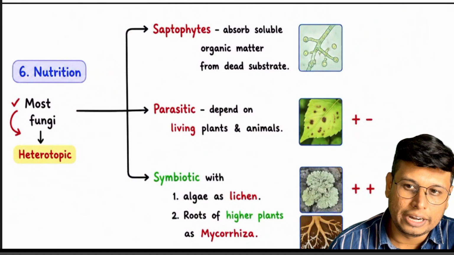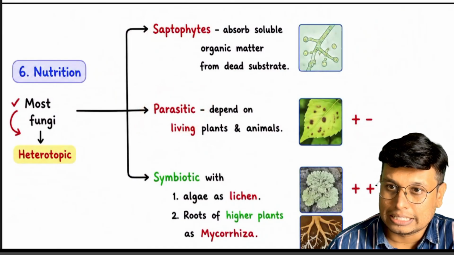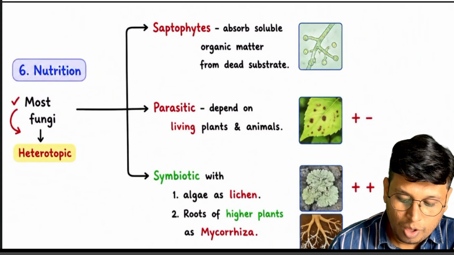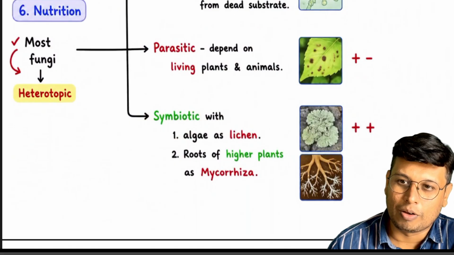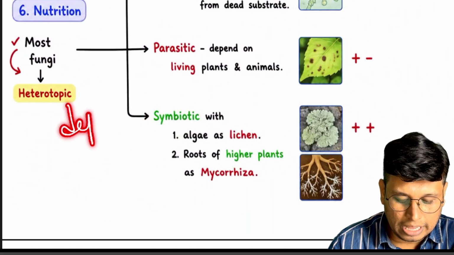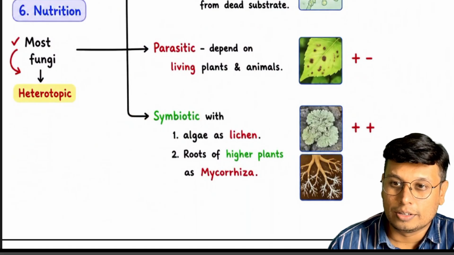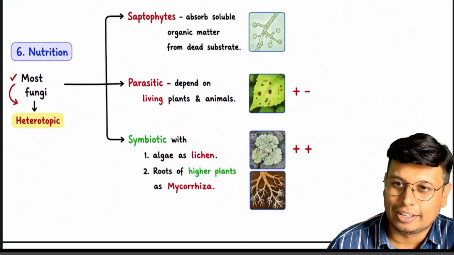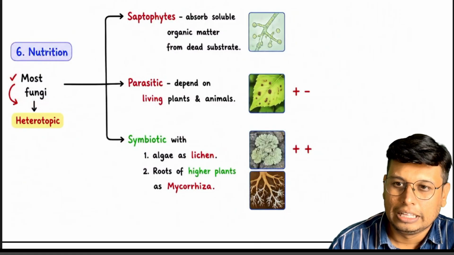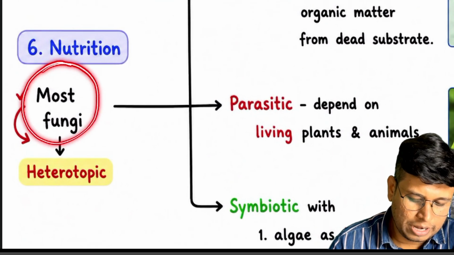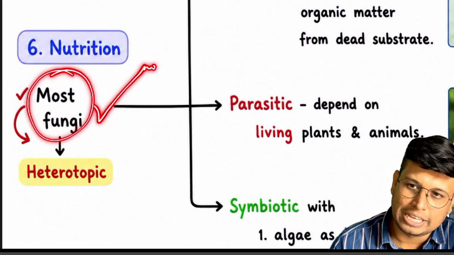Whether you are eating dead or decaying matter, or you are a parasite living on others, or you are symbiotic, that is also heterotrophy, because you depend on others for food. We are also heterotrophs. We depend on others for our food. So most fungi, but pay attention: whatever NCERT says is mostly right, so follow it. Most fungi is correct.